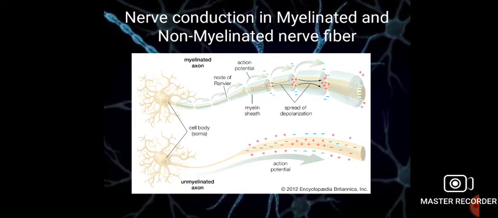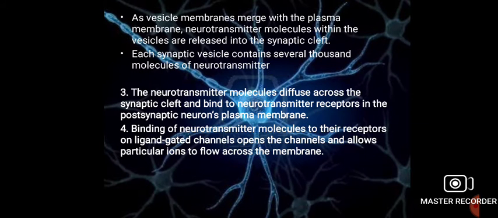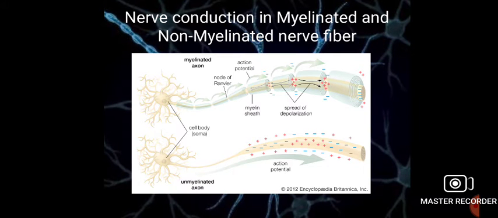Now we are going to discuss myelinated and non-myelinated nerve fibers. These are the structures of two types of neurons. First is the myelinated neuron, second is the non-myelinated neuron. This is the axon region of a neuron, which is covered by a cell type named the Schwann cell, and this will form a myelinated region.